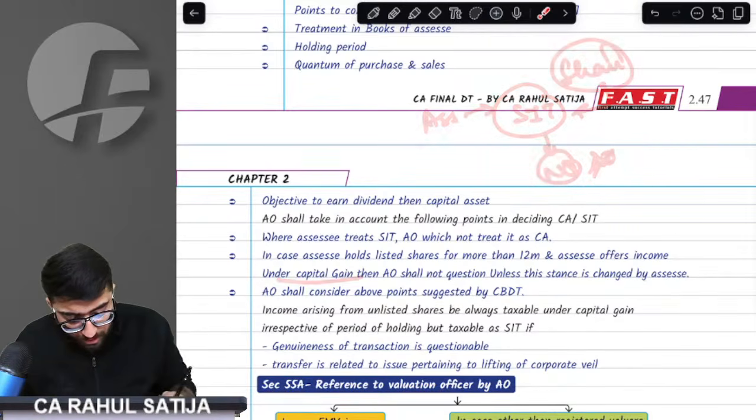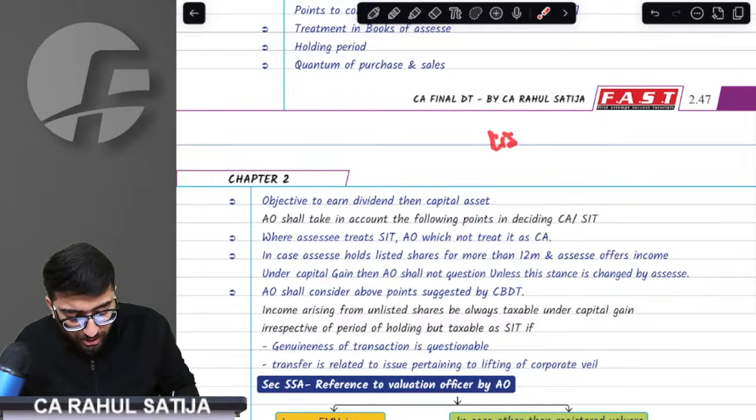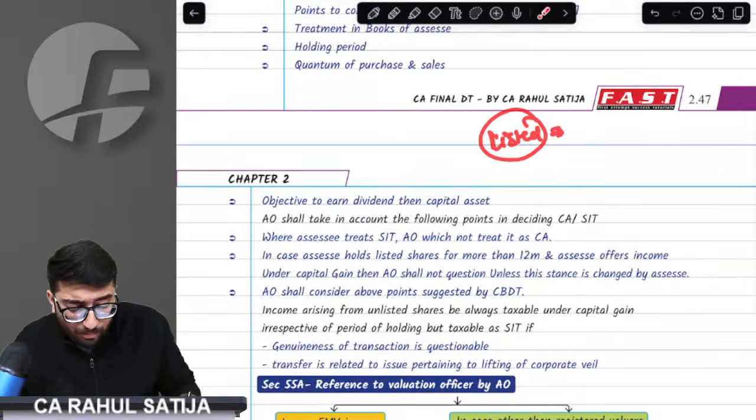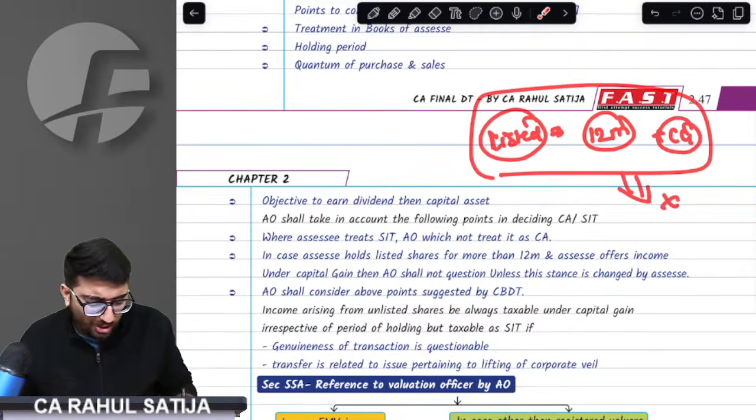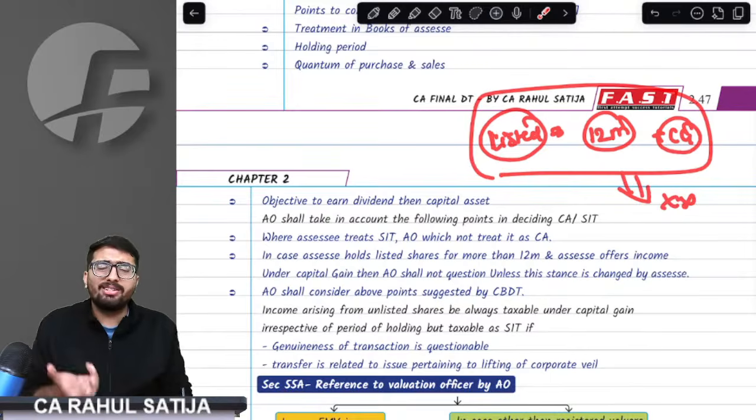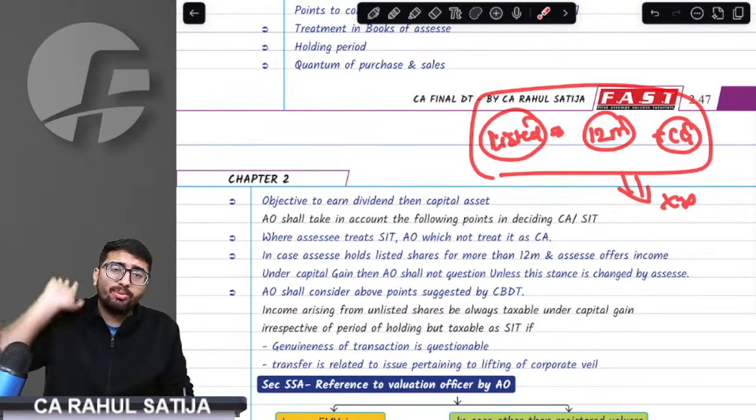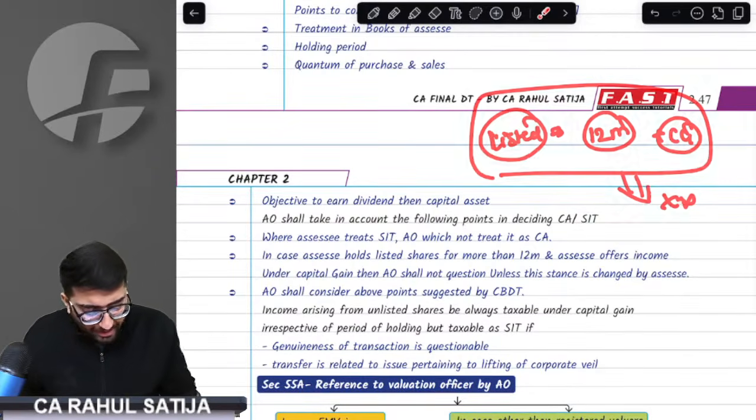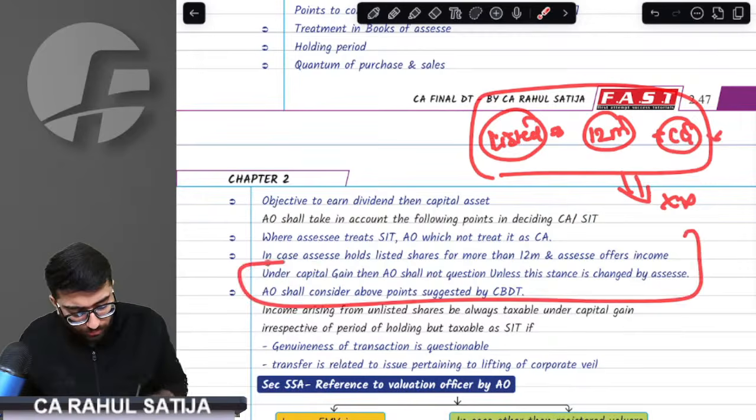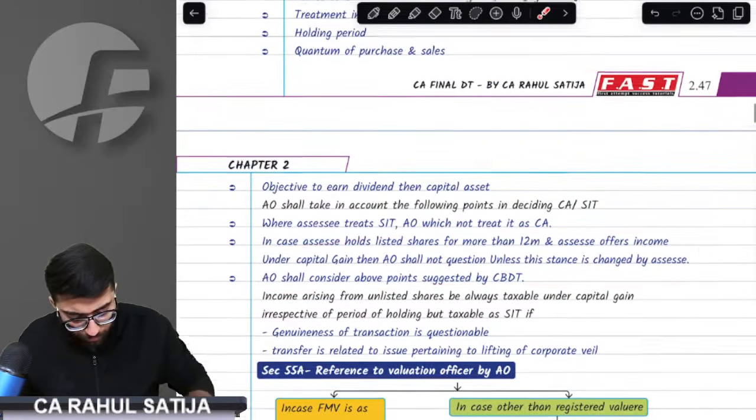Third thing, sir, if you have listed shares, which you can sell anytime, but you hold them for more than 12 months and you offer that under capital gain, then the AO is not going to argue. See, it is logical. You have listed shares, you're holding them for more than 12 months and offering income under capital gain. That means these are capital assets only. Therefore, the AO is not going to argue.